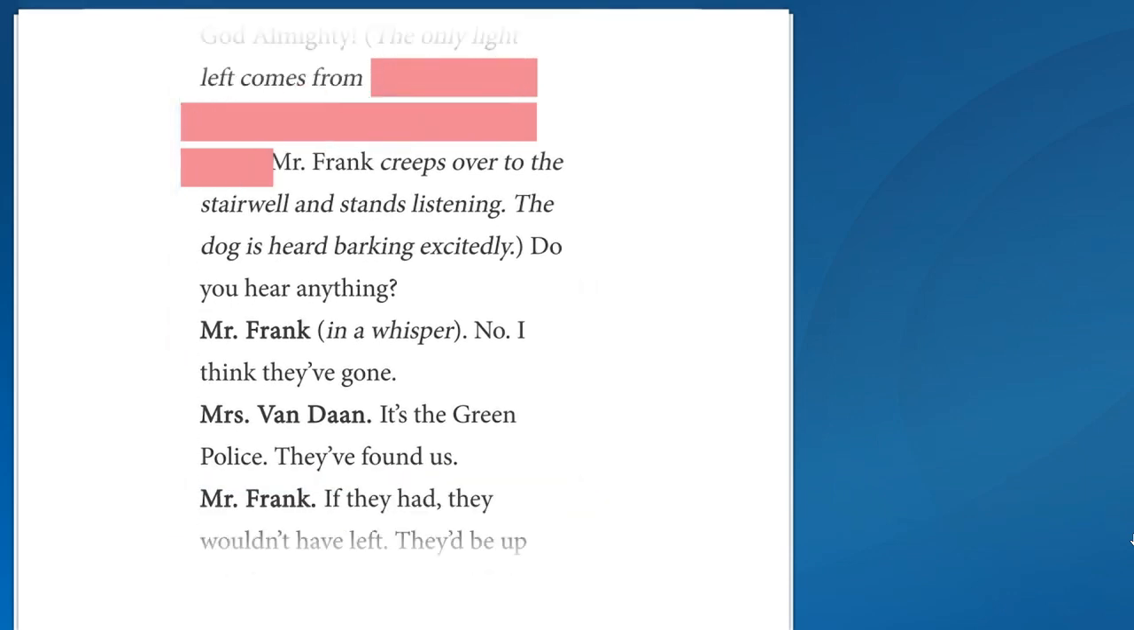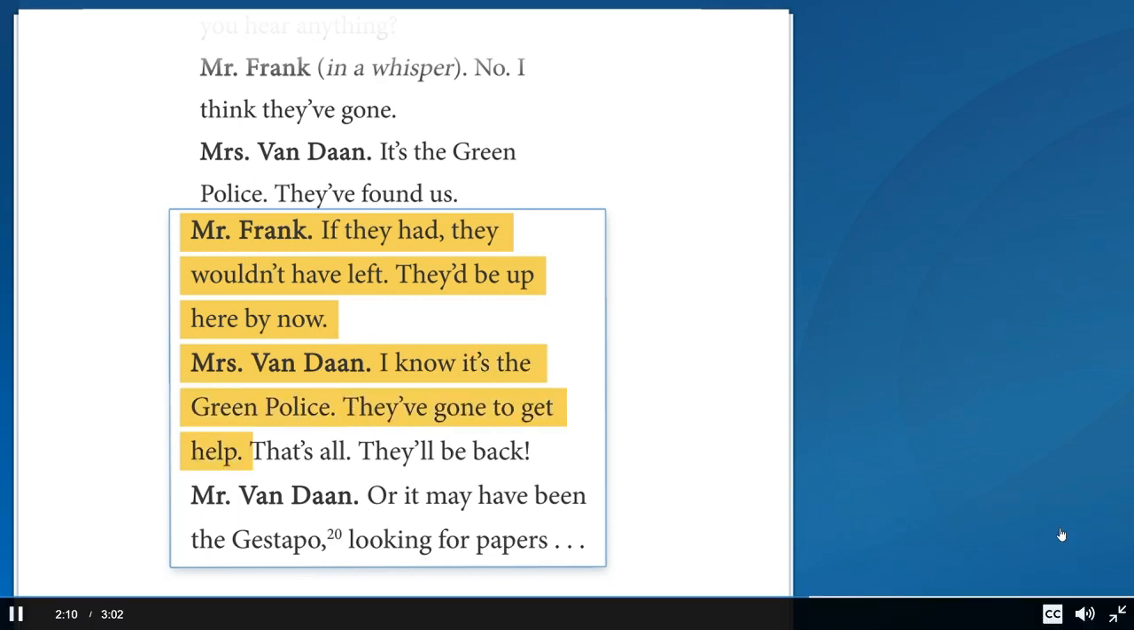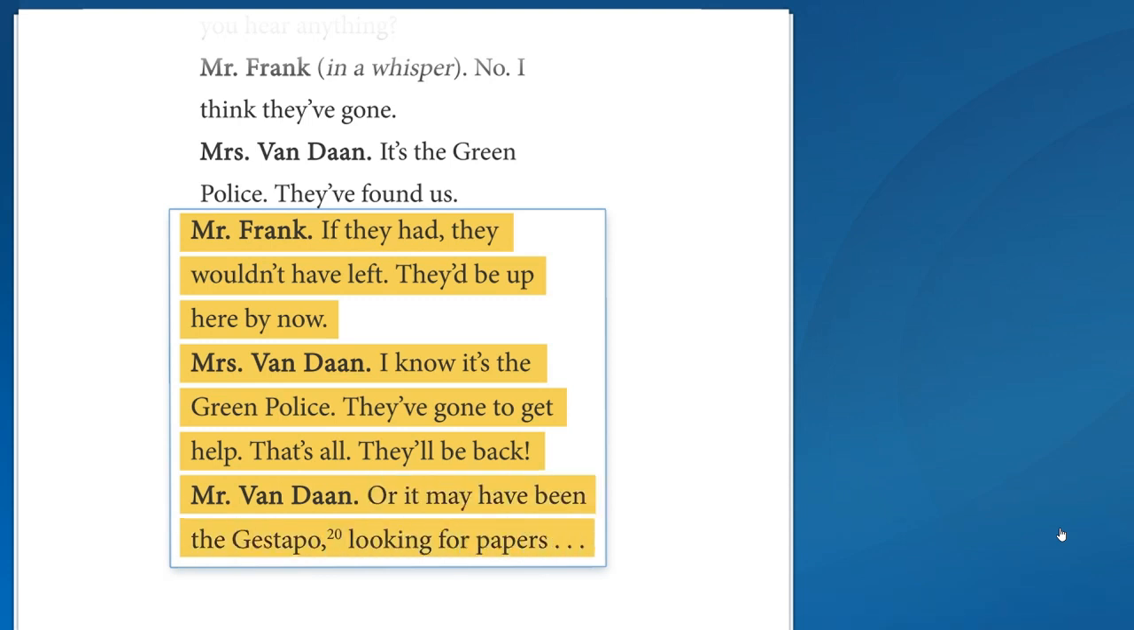So Mrs. Van Dan says, they found us, and Mr. Frank says, if they had, they wouldn't have left. They'd be up here by now. Mrs. Van Dan: I know it's the Green Police. They've gone to get help, that's all. They'll be back. Mr. Van Dan: Or it may have been the Gestapo, looking for papers.